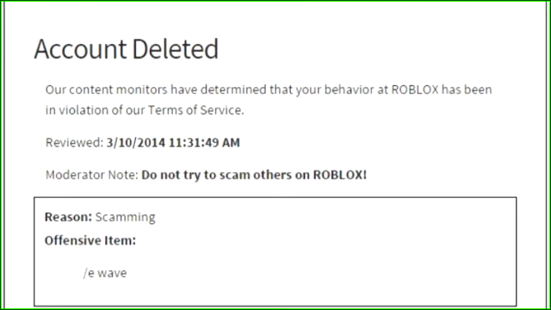Effects of withdrawal. If user withdraws from this contract, Roblox shall reimburse to user all payments received from user, including the costs of delivery, with the exception of the supplementary costs resulting from user's choice of a type of delivery other than the least expensive type of standard delivery offered by Roblox, without undue delay and in any event not later than 14 days from the day on which Roblox is informed about user's decision to withdraw from this contract. Roblox will carry out such reimbursement using the same means of payment as user used for the initial transaction, unless user has expressly agreed otherwise. In any event, user will not incur any fees as a result of such reimbursement.